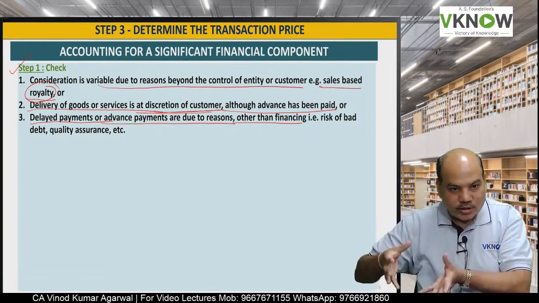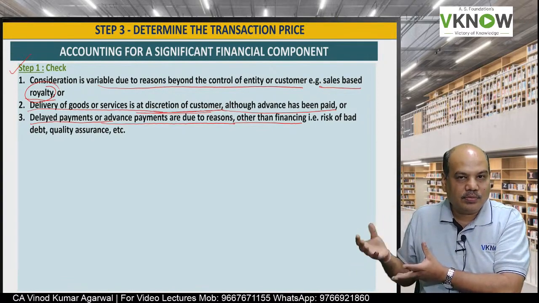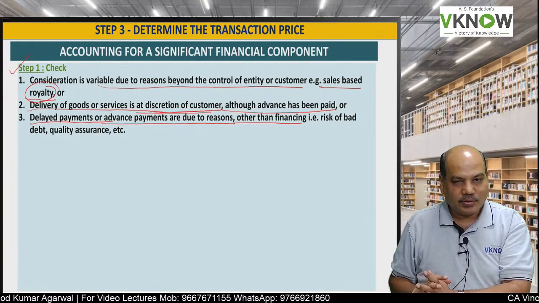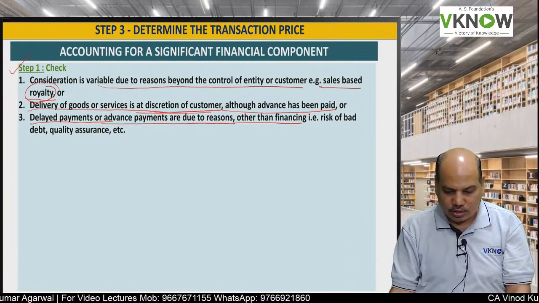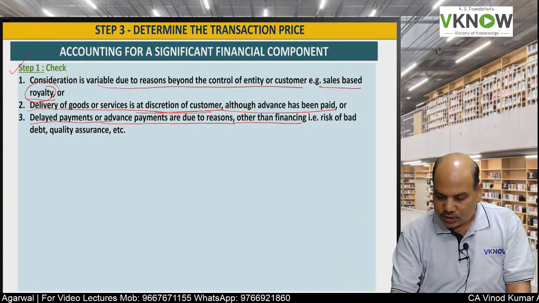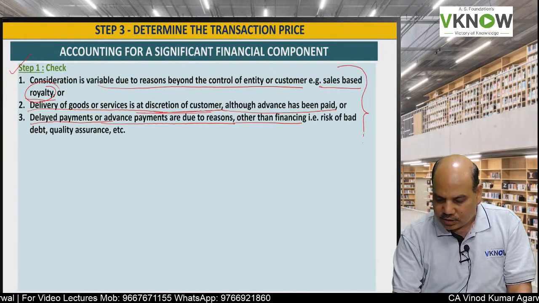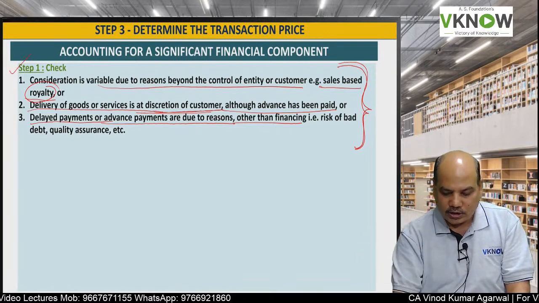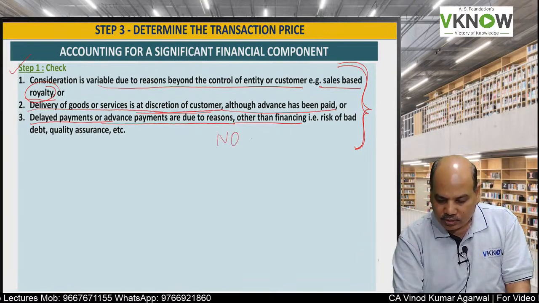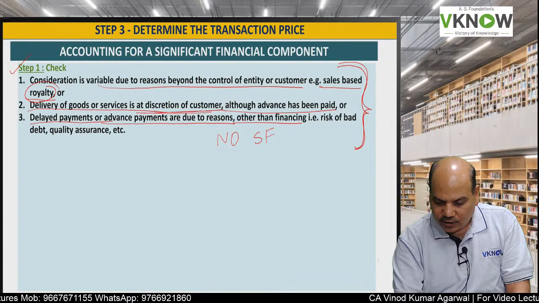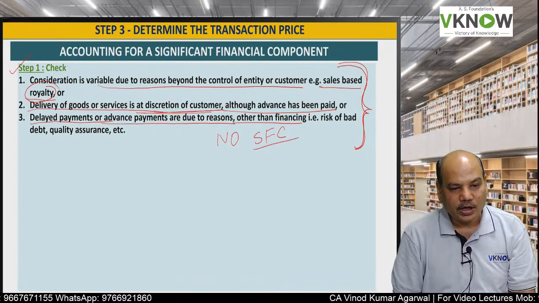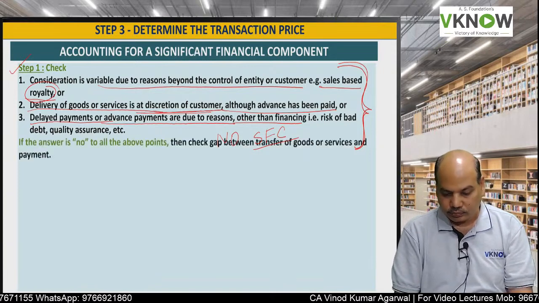He says, first you construct this bridge, then we will pay 60% after 3 months. He wants to have quality assurance. If either of these 3 conditions is present, there is no significant financing component.